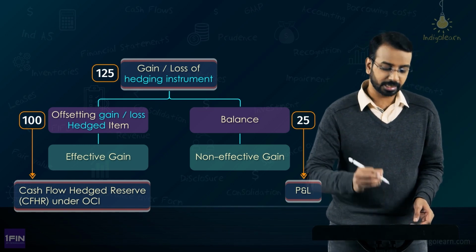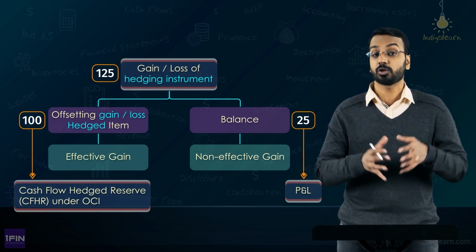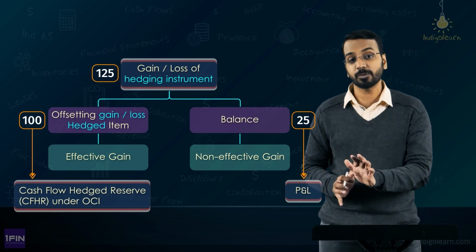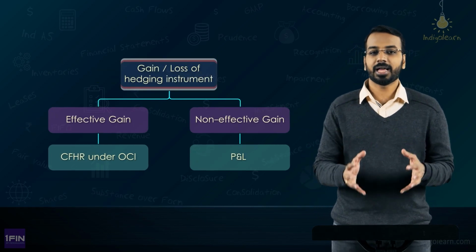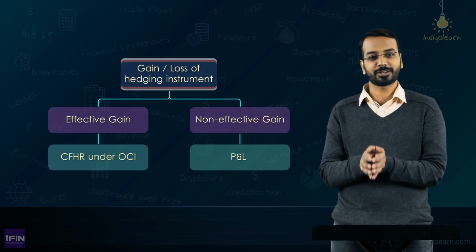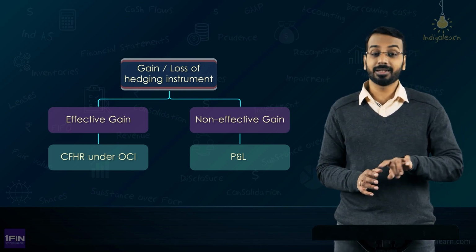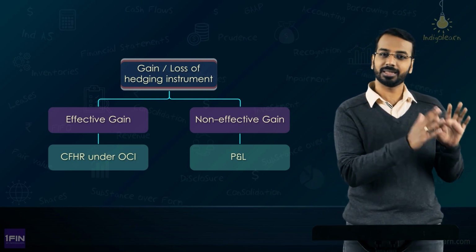So, the gain or loss on hedging instrument on a cumulative basis and the gain or loss on the hedged item on a cumulative basis, the lower of the two will be taken to the OCI and the ineffective portion which is left, that will be taken to the P&L. Now, we have understood that when we account for cash flow hedges, you will accumulate the effective portion in other comprehensive income as cash flow hedge reserve and the balance portion you will write it off to P&L. Once you have written off to P&L, it will go out of the P&L and the chapter is closed.